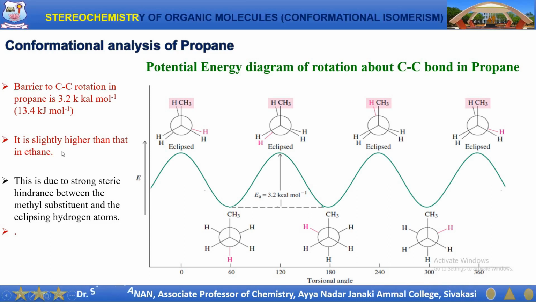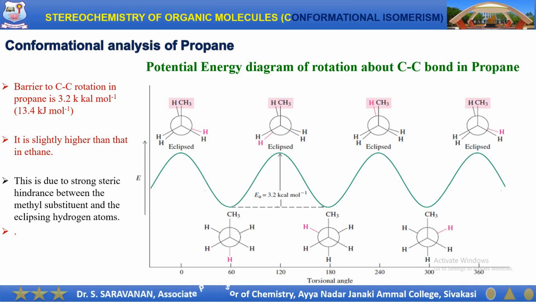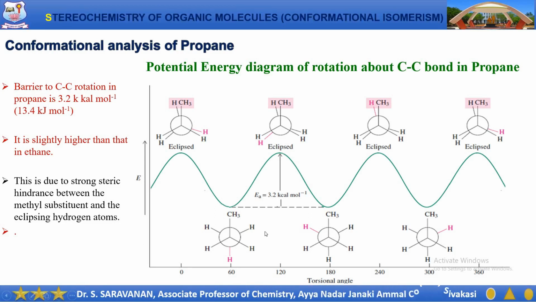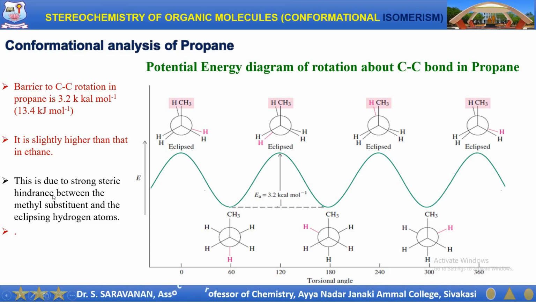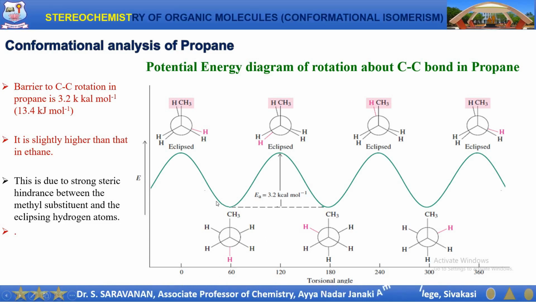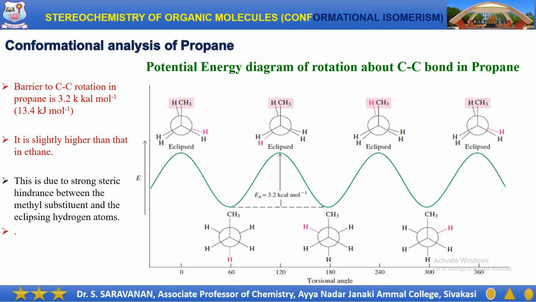Obviously, it is slightly higher than that in ethane, and this high energy barrier for the carbon-carbon rotation in propane is due to the strong steric hindrance between the hydrogen atoms at C1 and C3 atoms.